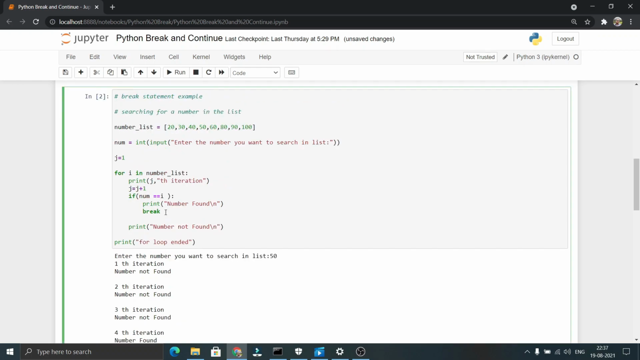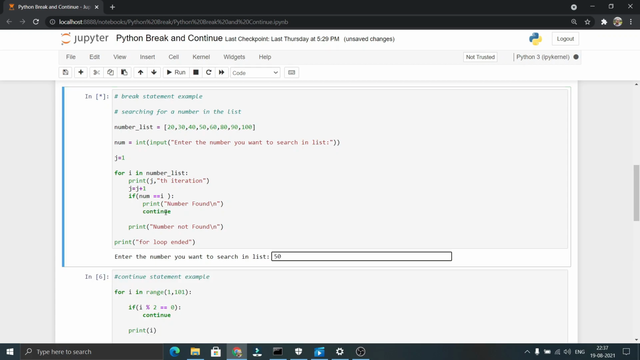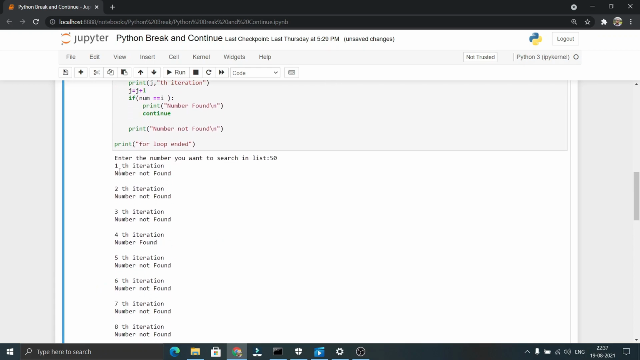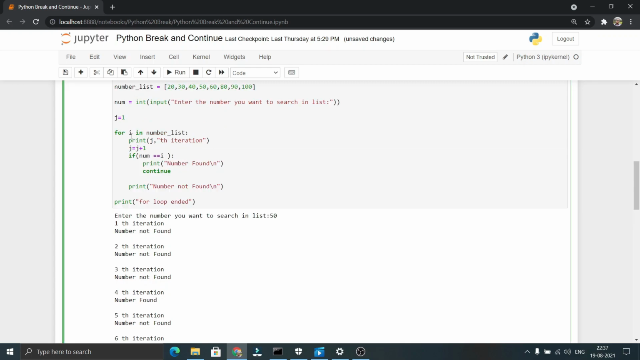With the same example, we will be executing using continue. What happens? Let us see. Instead of break, I am using continue here. I am entering the same value 50. You can see here it printed the first three iterations similarly. In the fourth iteration, the i value will be 50, and the number we have given is also 50. So it will go to this if block and print number found in the fourth iteration.